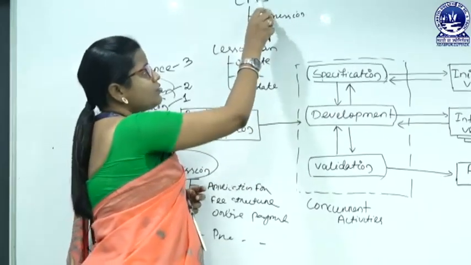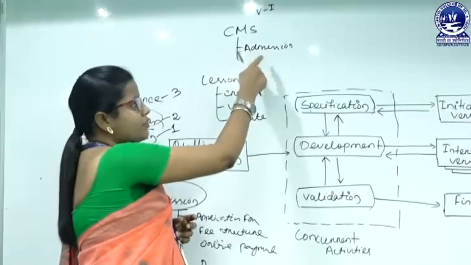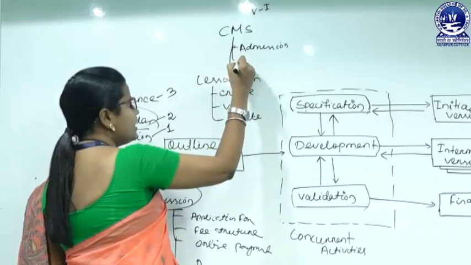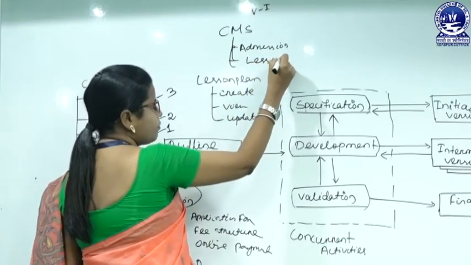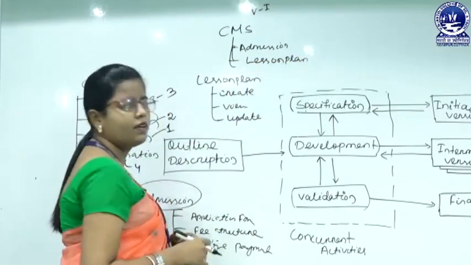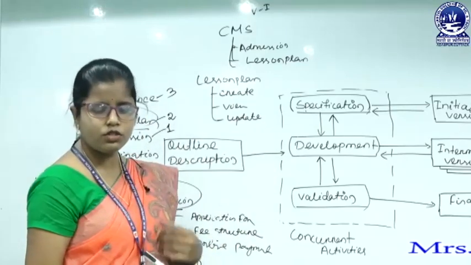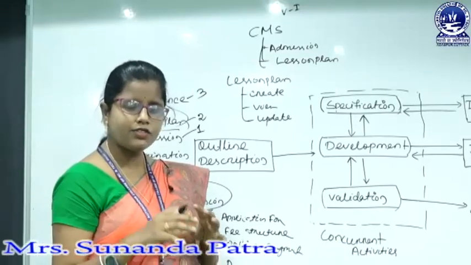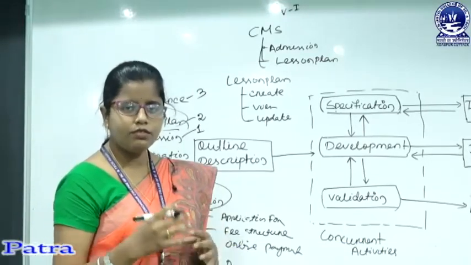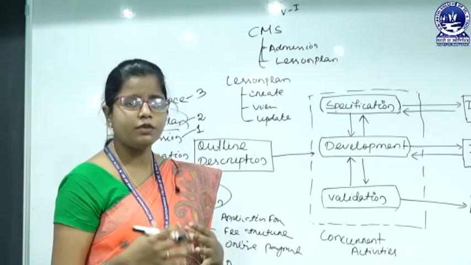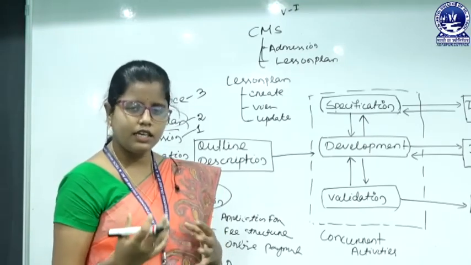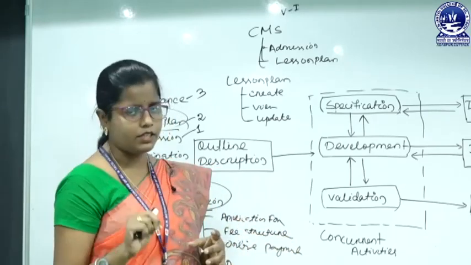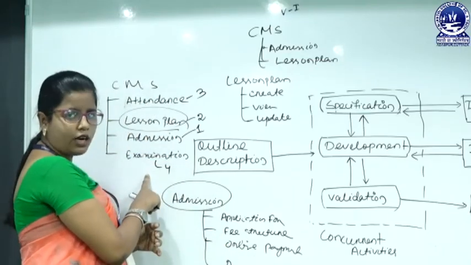So, the initial version is what? CMS, and under that CMS we have only the admission option, and now we have the second version, that is admission and lesson plan. Then we will expose it to the customer, they will review it and give some feedback, and based on the feedback we decide whether we want some changes or not. If no changes are needed, then it is ready and it will be deployed to the customer as the second version. Then again we will go back to the outline description.